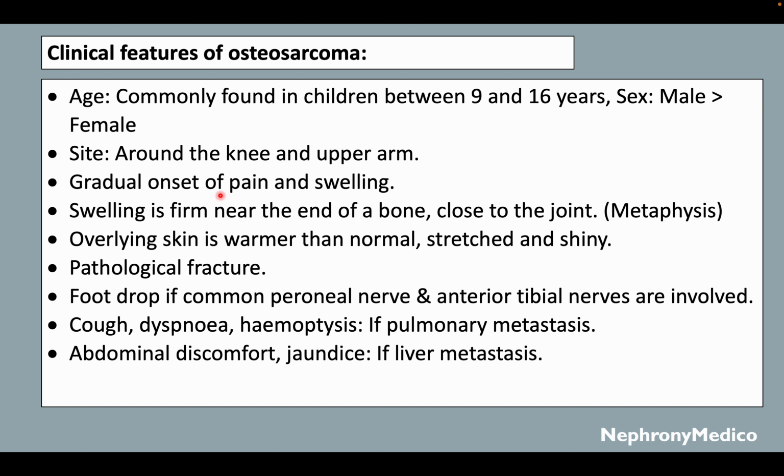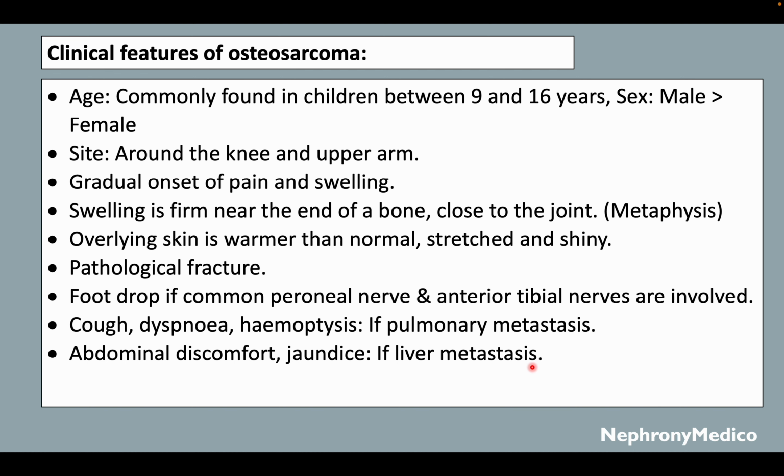Gradual onset of pain and swelling is seen, and the swelling is firm near the end of the bone close to the joint, which is the metaphysis, and the overlying skin is warmer than normal, stretched and shiny. A pathological fracture may be seen, and foot drop is seen if the common peroneal nerve and anterior tibial nerves are involved. Cough, dyspnea and hemoptysis are seen in case of pulmonary metastasis, and abdominal discomfort and jaundice are seen if liver metastasis occurs.